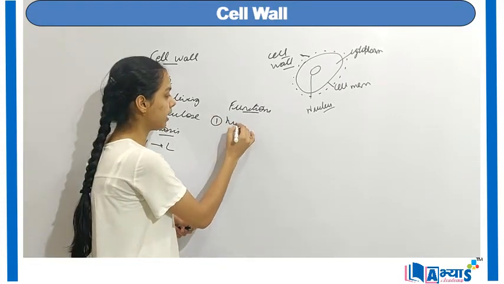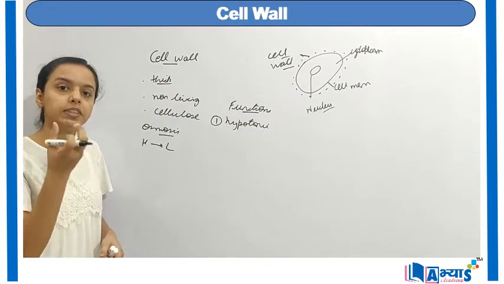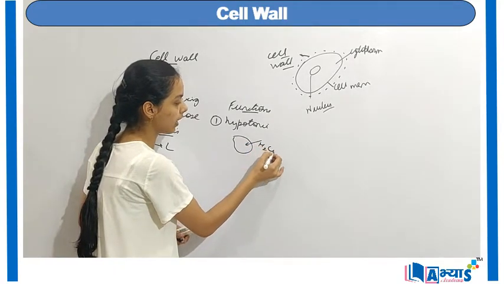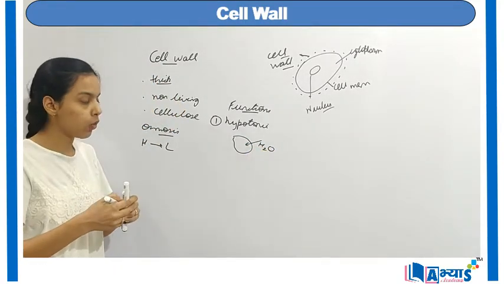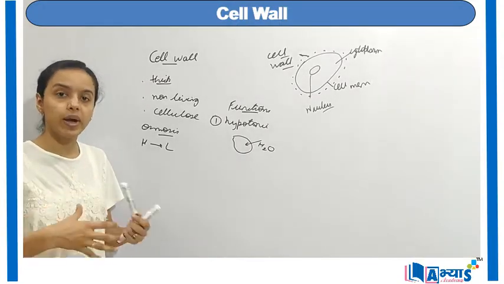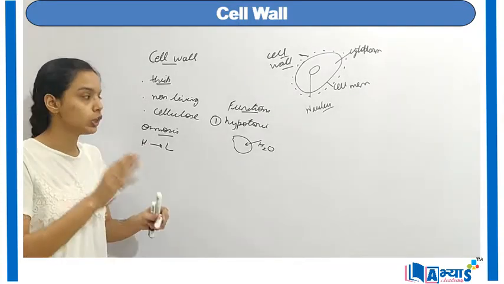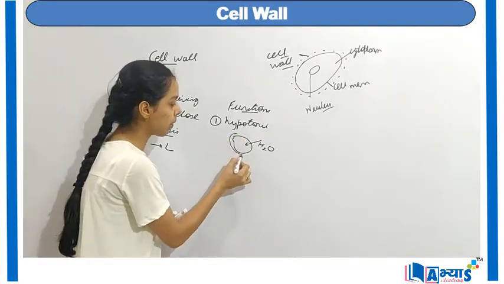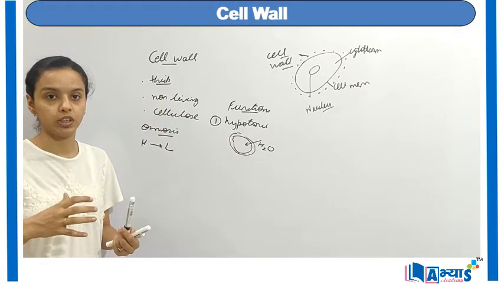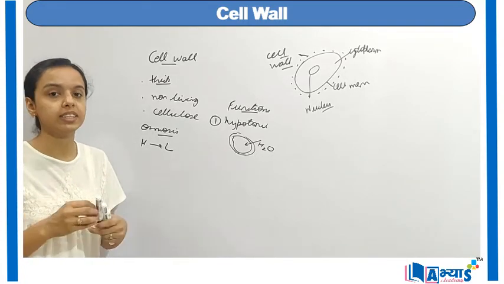So basically in a hypotonic solution, the cell takes up water. Now this is the cell, it will take up water, that is H2O, from outside. When it takes up water from the outside environment, it will swell up. When it swells up, it will have additional pressure inside the cell. So that is why we need an additional membrane outside the cell to tackle this additional pressure. Because if this additional pressure is not tackled by any membrane, then the cell will burst.